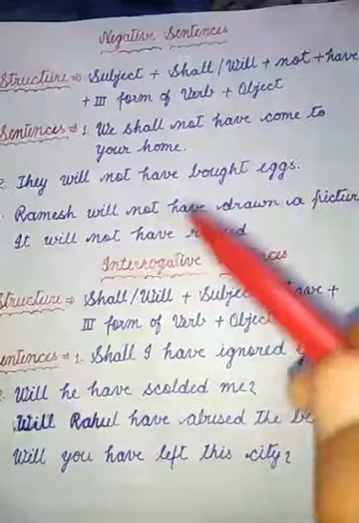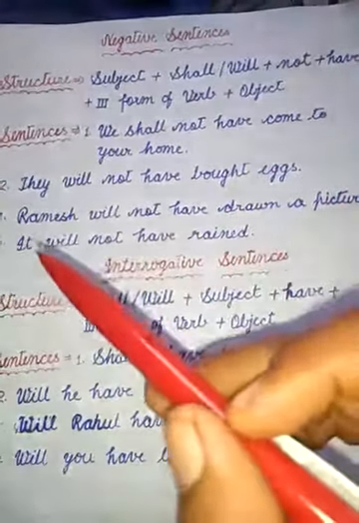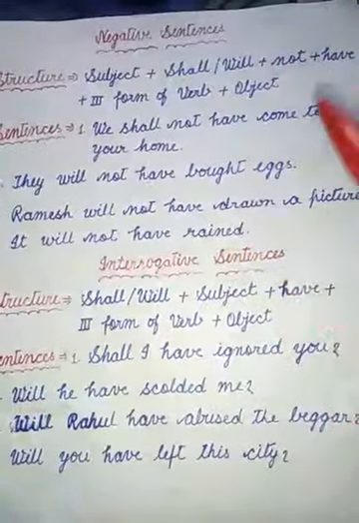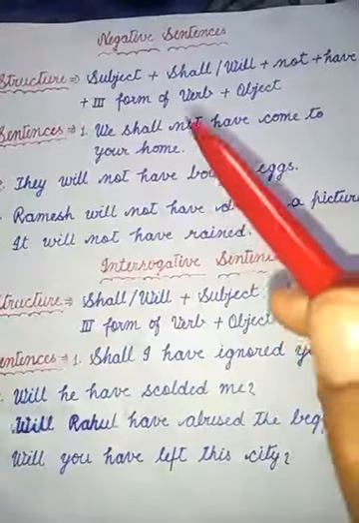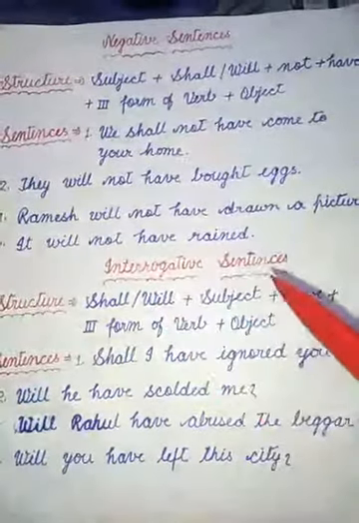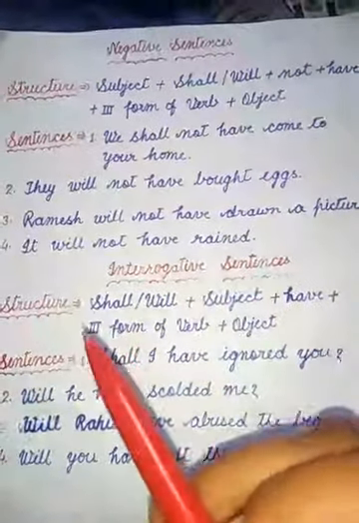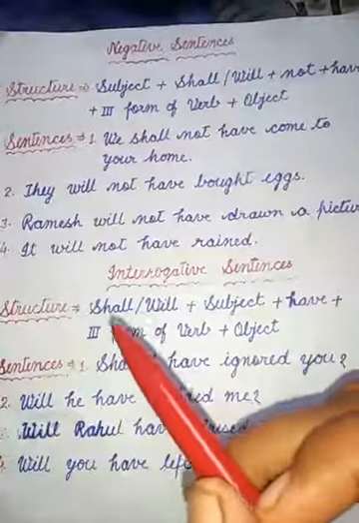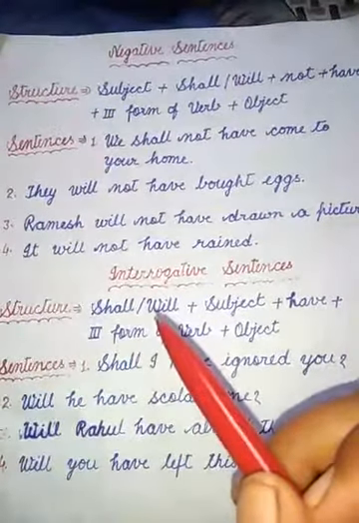A picture is object. It will not have rained. Here it is subject. With it will, then not, have. Rained, this is the third form of verb. Now interrogative sentences. Interrogative means in which we ask a question. Structure: shall/will at first. Always remember we have to use the helping verb first in the interrogative sentence.